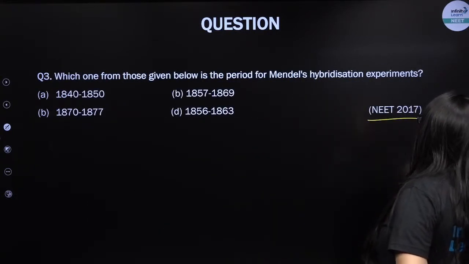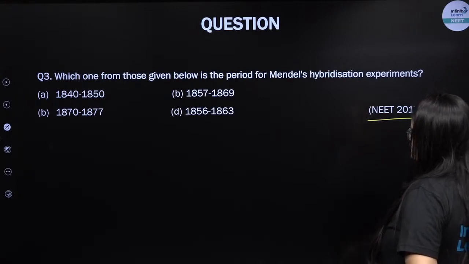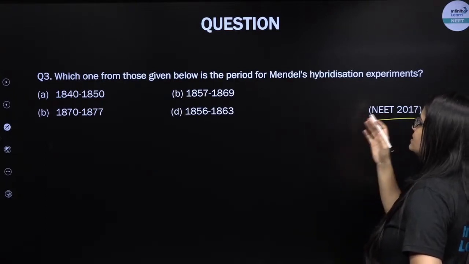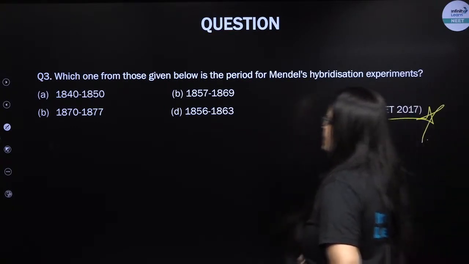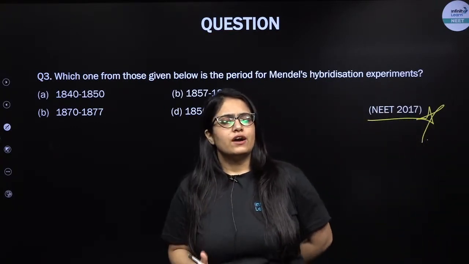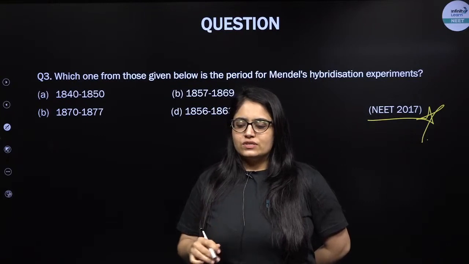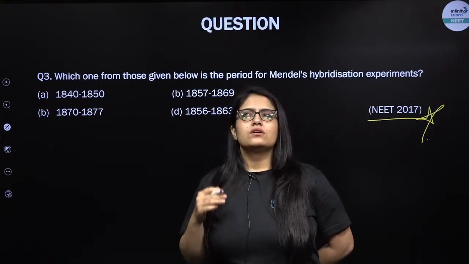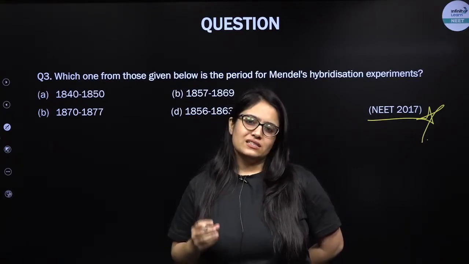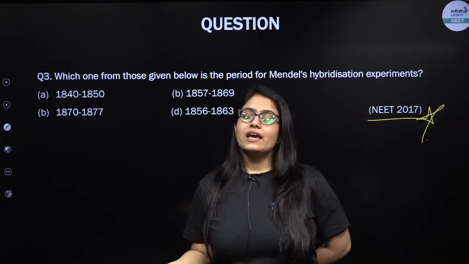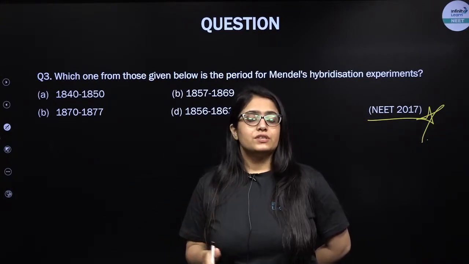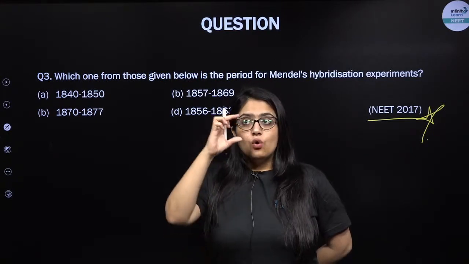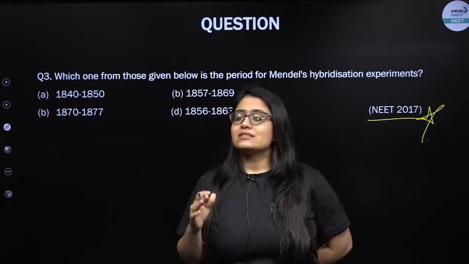Next, this question was asked in fact in NEET 2017. Which one from these given below is the period for Mendel's hybridization experiment? I want everybody to give importance to this. My dear students, we generally tend to skip the text that is written before inheritance of one gene. It's related to Mendel and his work, but let me tell you that whole paragraph, that whole page is extremely important.